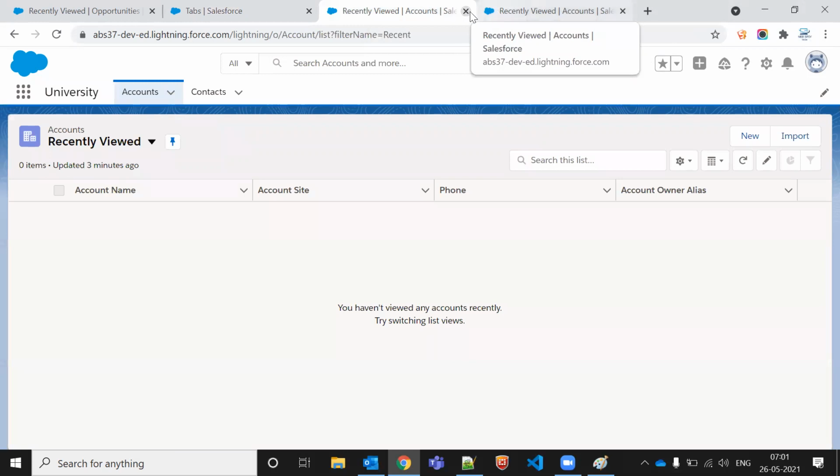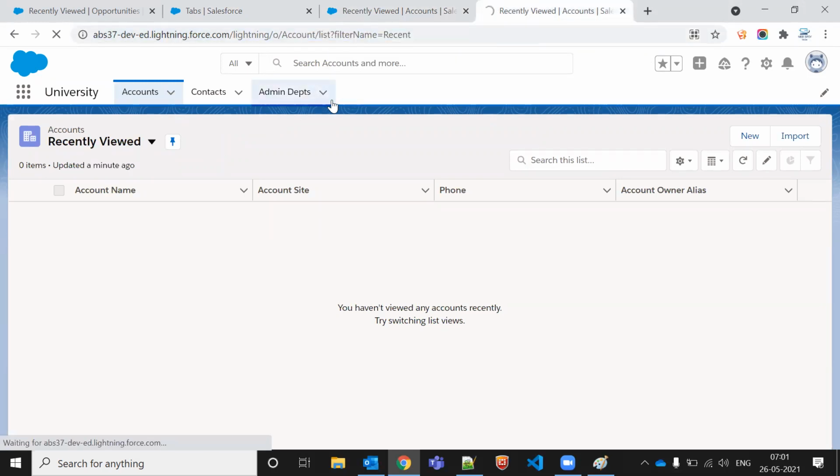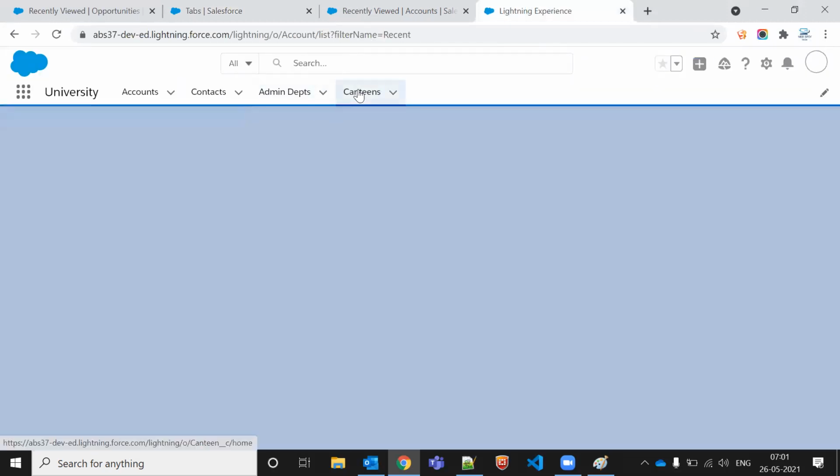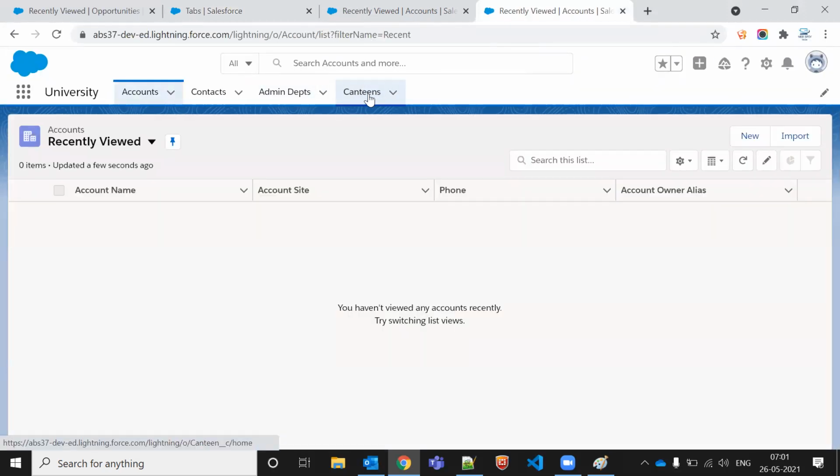So let me just refresh this. We are not able to see anything here. Let me refresh this. We might get one more canteen here. So yeah, canteen is also visible here.